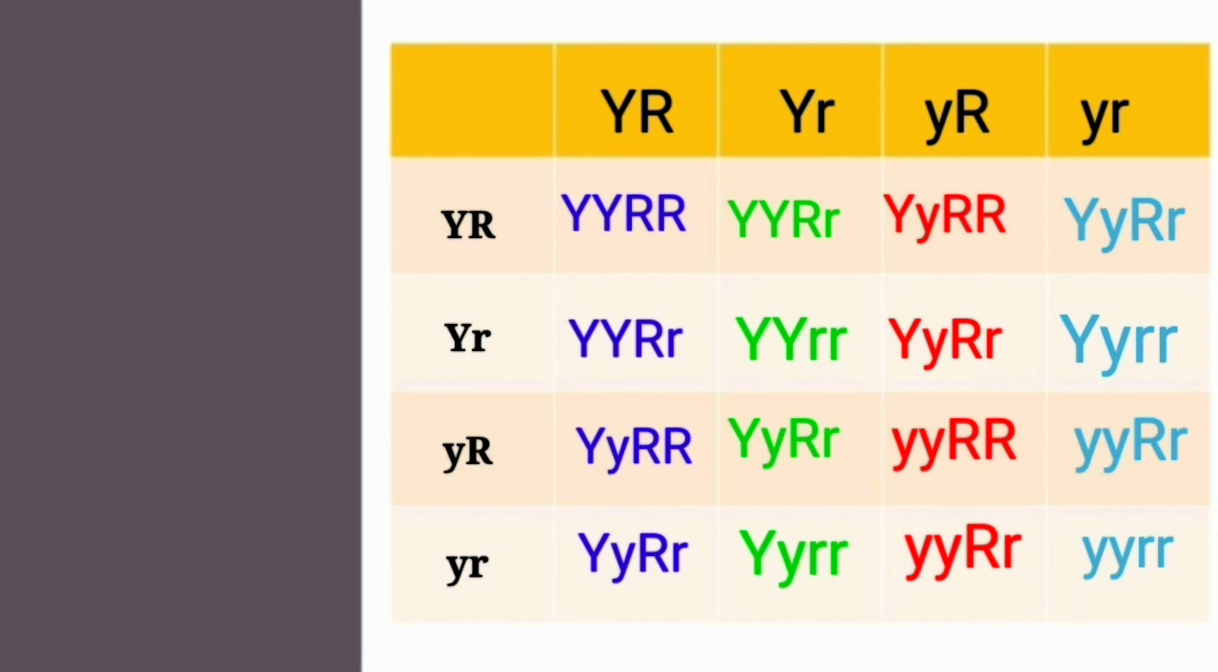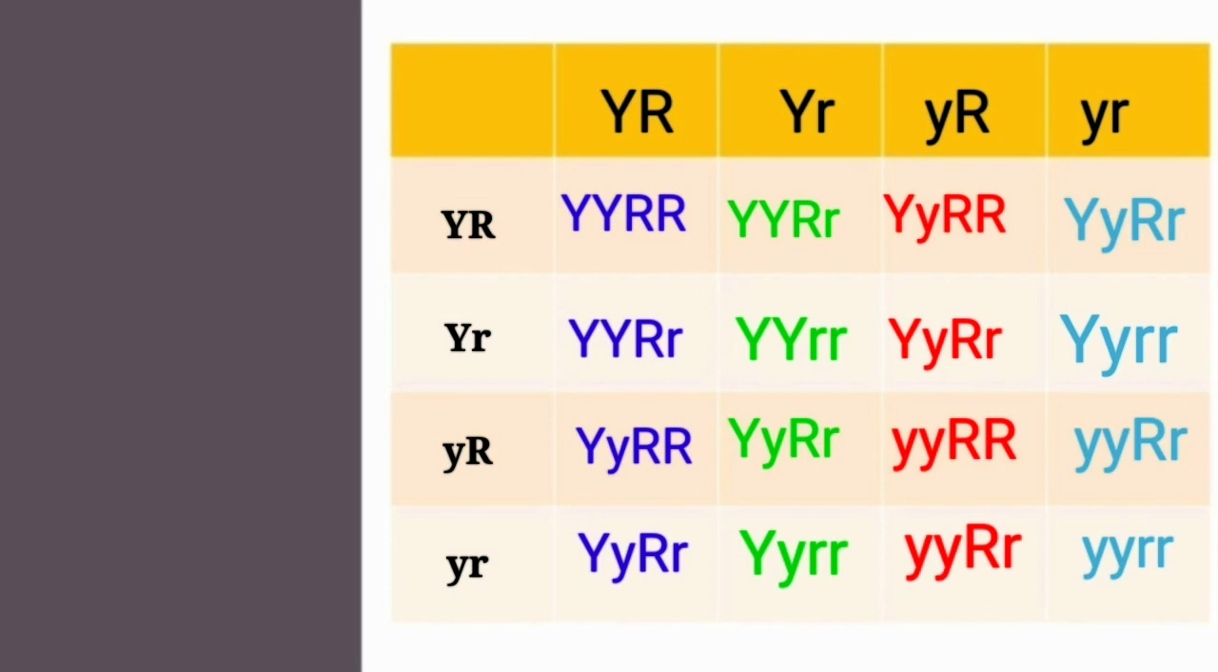Again, fourth box and the first box. So small y, small r with capital Y, capital R resulted into capital Y, small y, capital R, small r. Capital Y, small y, small r, small r. Small y, small y, capital R, small r. And the last box became small y, small y, small r, small r.